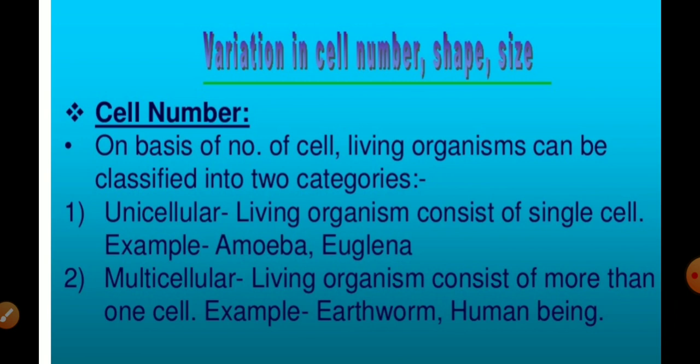Examples are amoeba and euglena. Multicellular organisms: multi means many, cellular means cells, so their body contains many cells. These are living organisms which consist of more than one cell, for example earthworm and human beings. So earthworm and human beings can be considered multicellular organisms.